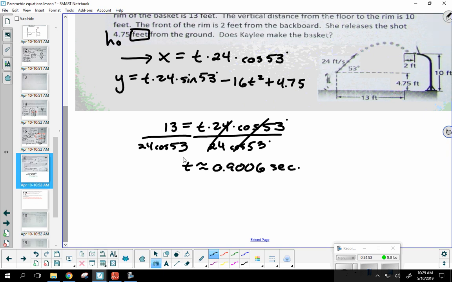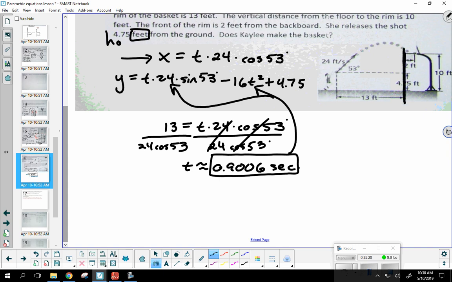Now I have a value of t. I'm trying to figure out if she's going to make the basket or not. What can I do now that I have t? There you go. I could take this value and plug it into the vertical. Now, how is this going to help me figure out if she makes the shot or not? What kind of answer will I be looking for if she makes it? All I know is that the ball has made it 13 feet. So how will I know if she's going to make it or not?